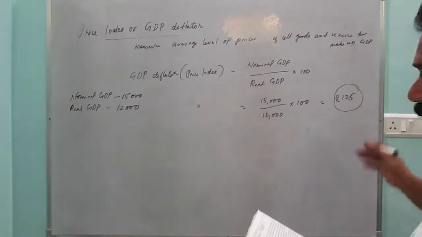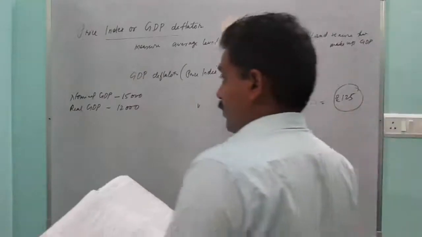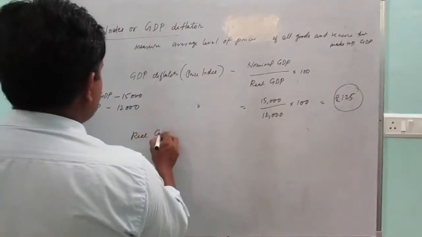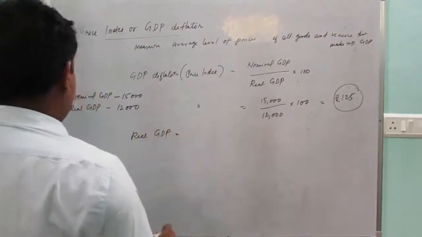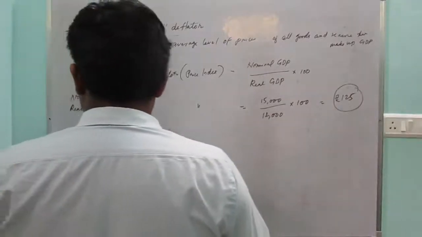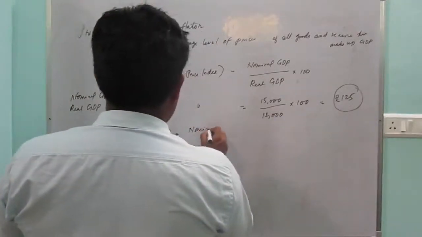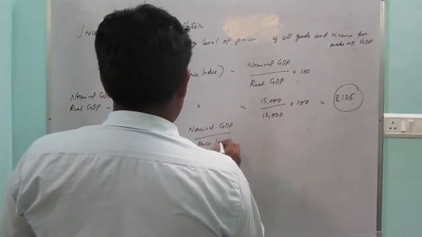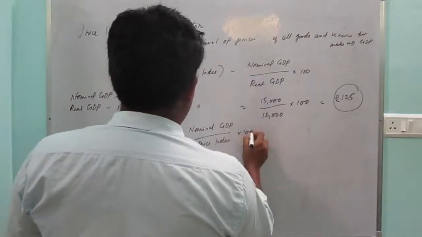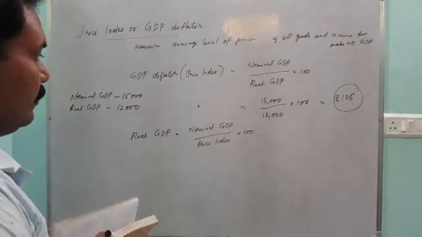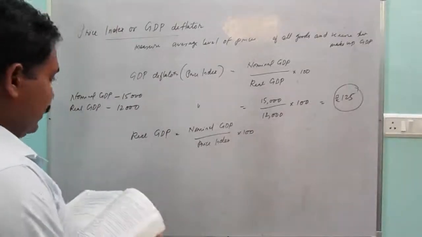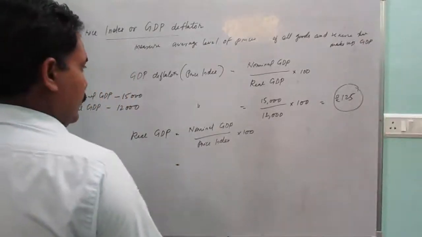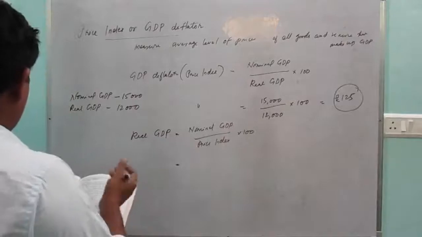We can also find real GDP. These formulas you need to keep in mind. Real GDP is nominal GDP upon price index into 100. In this case, one numerical can be there.